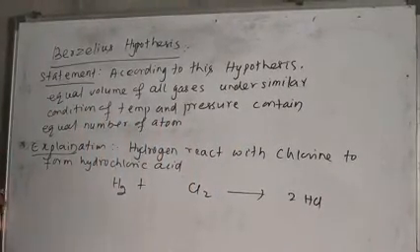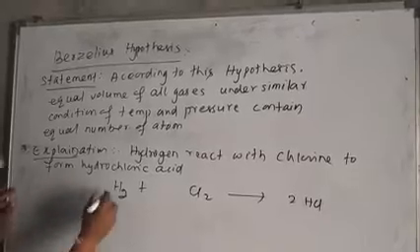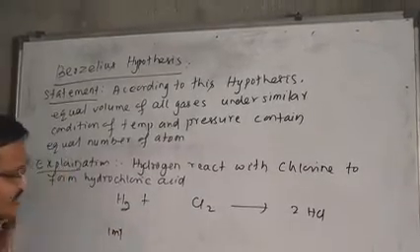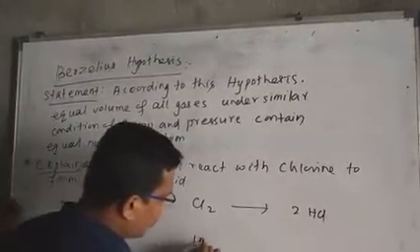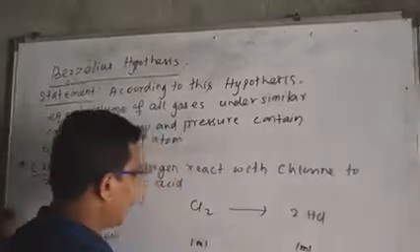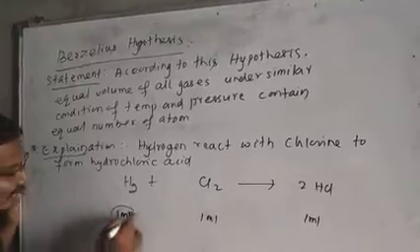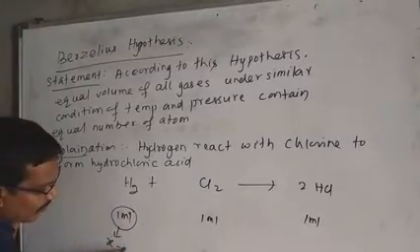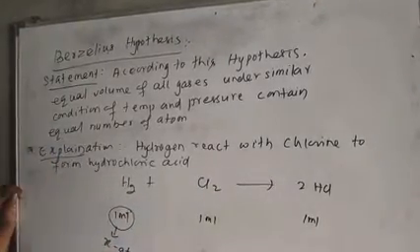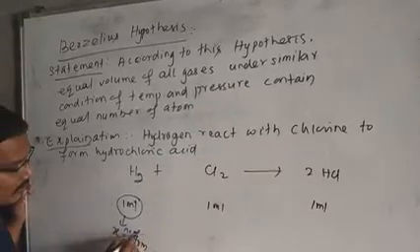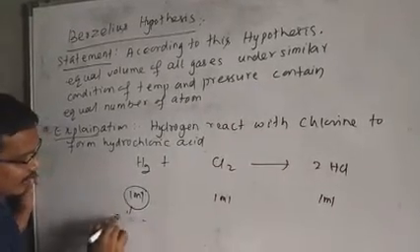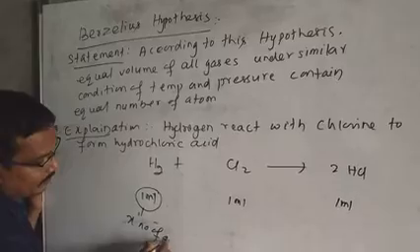Suppose you take equal volumes, say 1 ml of hydrogen, 1 ml of chlorine, 1 ml of HCl. What will happen? Suppose 1 ml of hydrogen contains X number of atoms. Clear? X number of atoms.